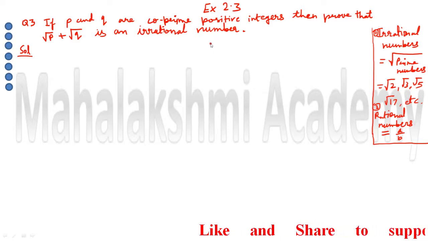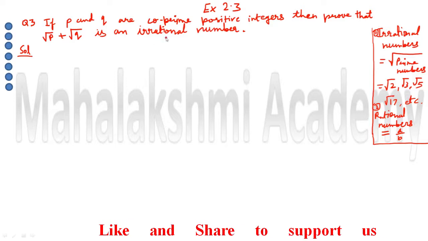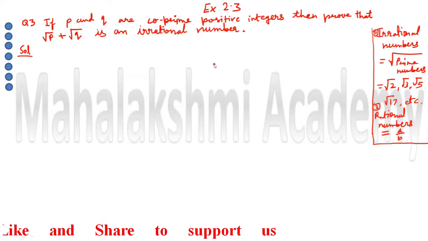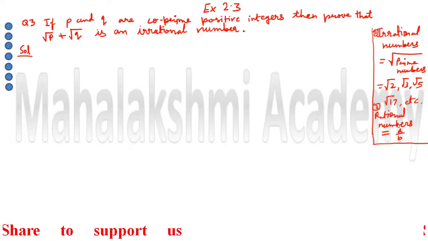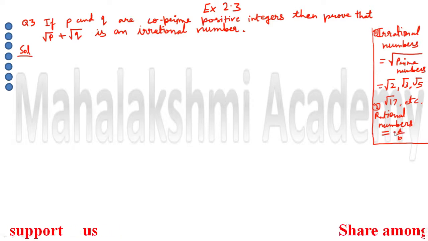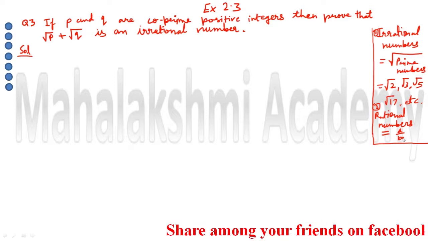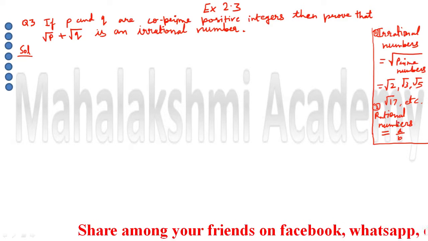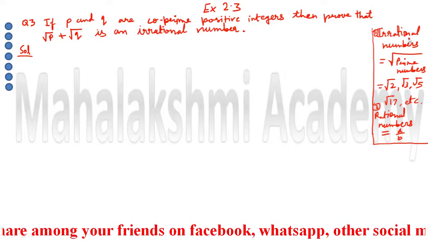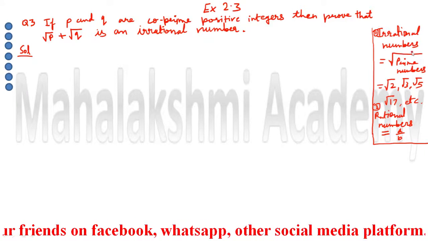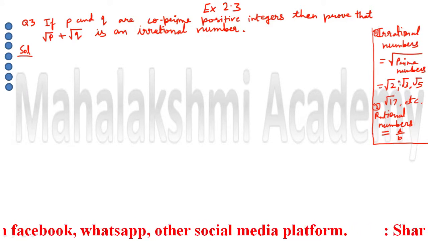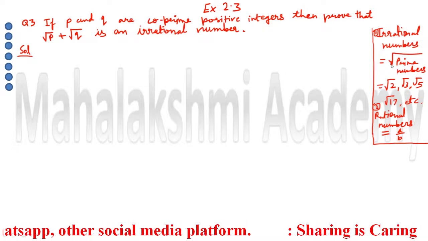So first we should know what is the meaning of irrational number and rational number. First come to the rational number. Rational numbers means the numbers which we can express as numerator upon denominator. And irrational numbers means which we cannot write in the form of numerator upon denominator.